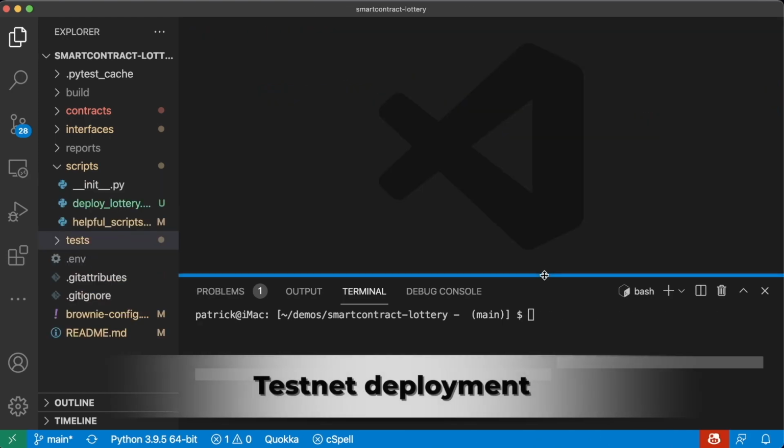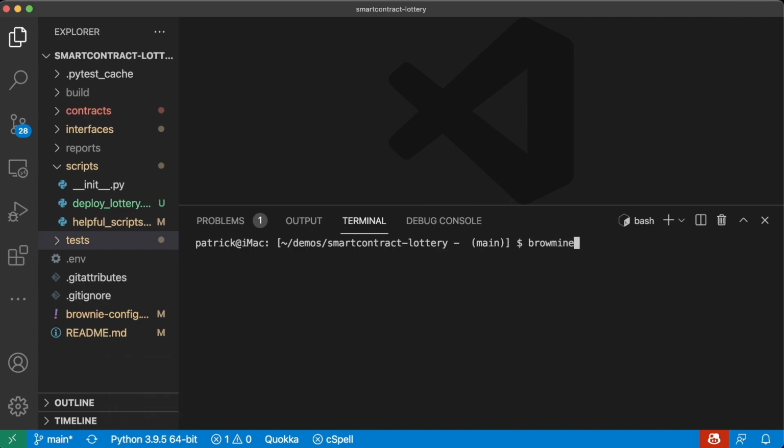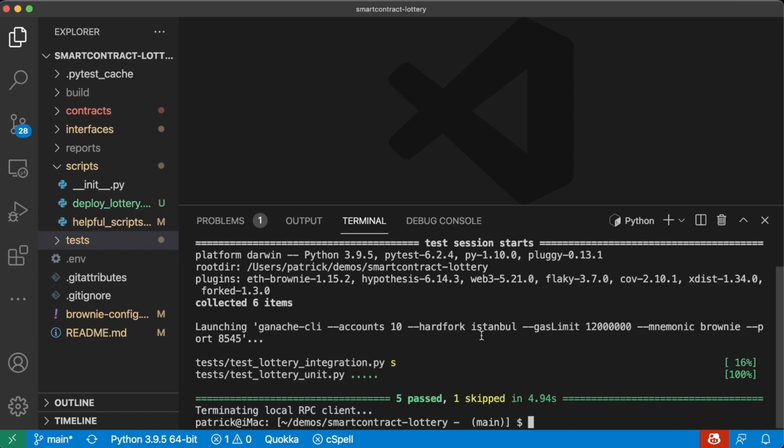So now we've added all of our tests, what we can do is run our entire test suite. So we'll do brownie test. And this is going to run through all of our development tests here. You'll see it'll go really quickly. And you see how much faster it is for us to run our test on a local chain as opposed to doing everything on a testnet. So it's going to make your life way easier. And we have everything passed here. So we know that our contract code is doing approximately what we want it to do.